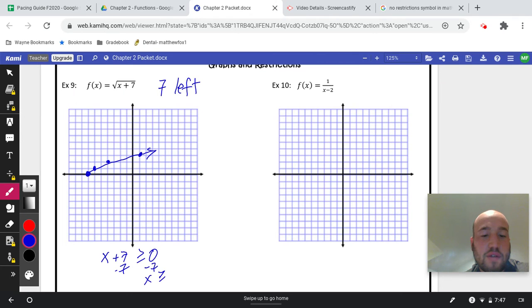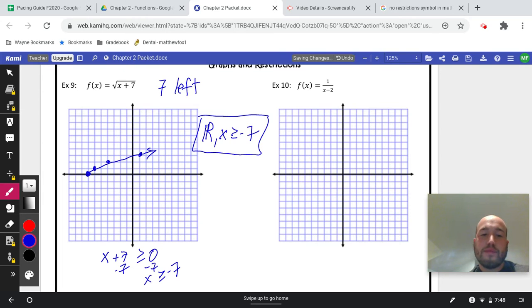X has to be greater than or equal to negative 7. So our answer for the domain is all reals except x has to be greater than or equal to negative 7. And so I put that in a box.